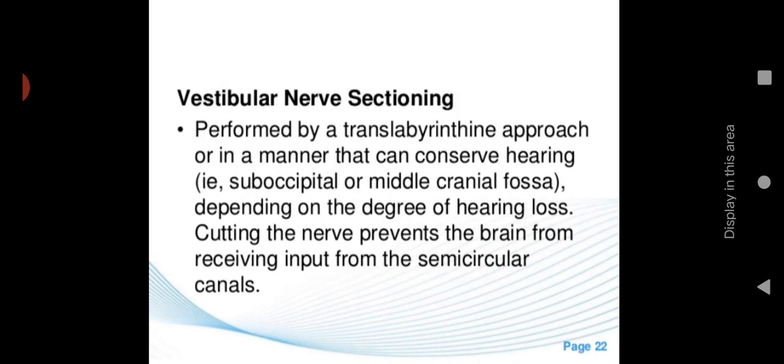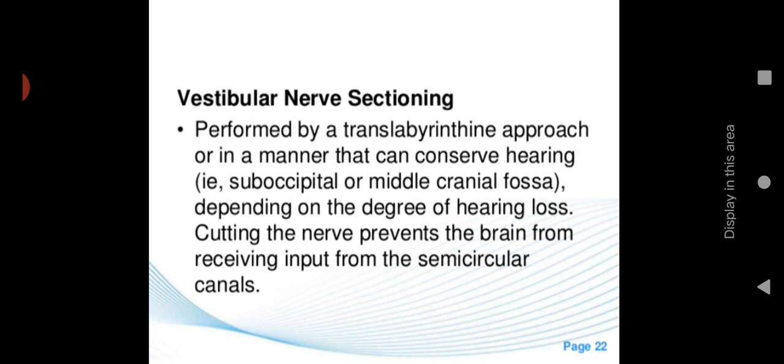Second one, vestibular nerve sectioning, performed by a translabyrinthine approach or in a manner that can conserve hearing, through the suboccipital or middle cranial fossa. We choose the suboccipital region or middle cranial fossa, and through that approach we approach the inner ear. Depending on the degree of hearing loss, cutting the nerve prevents the brain from receiving input from the semicircular canal.